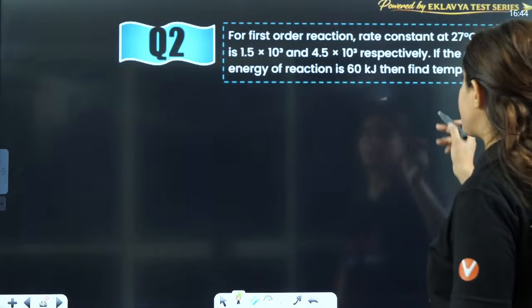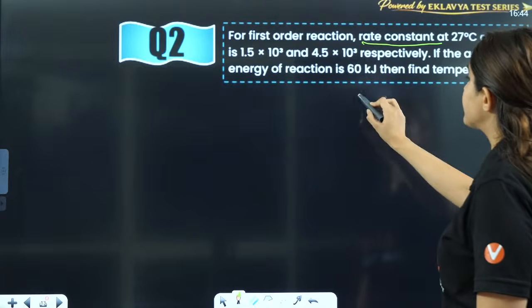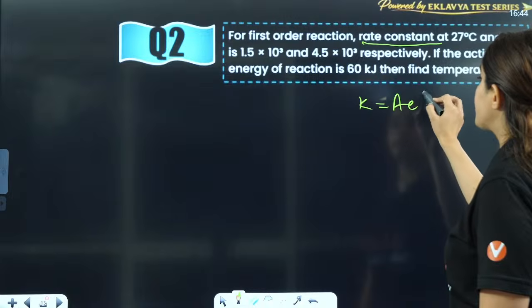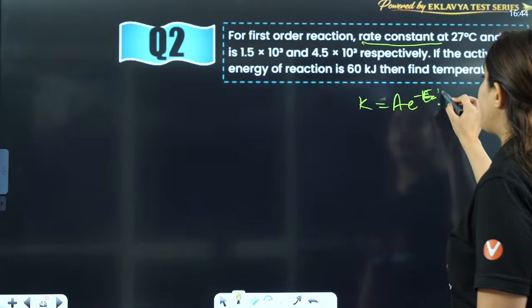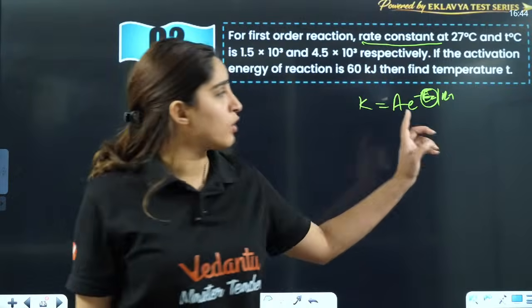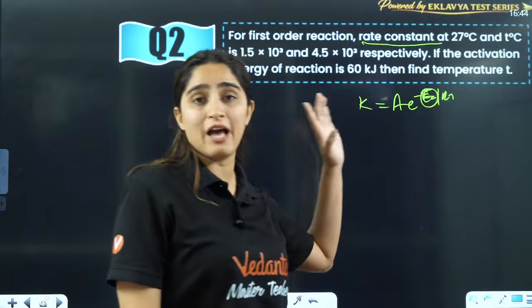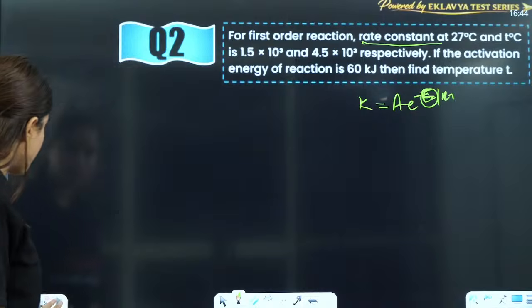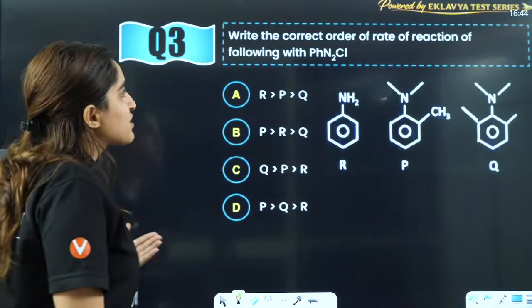First order reaction, the rate constant K is equal to A e raised to power minus Ea by RT. They are asking you activation energy, they have given rate constant. R you know, T you know, they have given you Arrhenius constant as well.